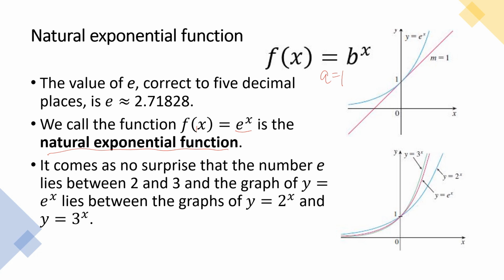But also, for the function y is equal to e raised to x, we expect that it lies in between these two functions. Why? Because the value of Euler's number is 2.7, which is greater than 2. So if you compare it to 2, it must be closer to the y-axis. But again, if you compare it with 3 raised to x, 3 raised to x is closer to the y-axis. So take note of that.